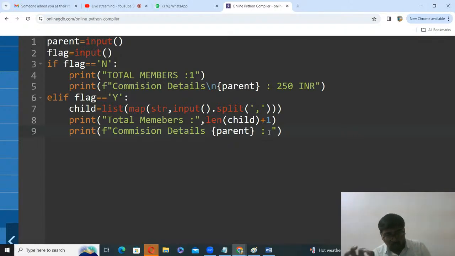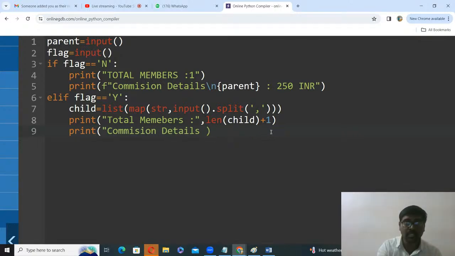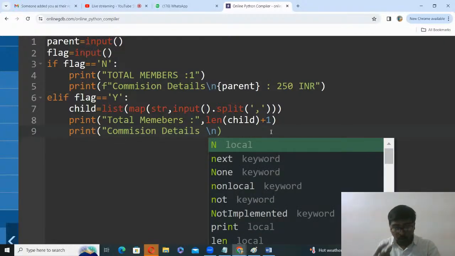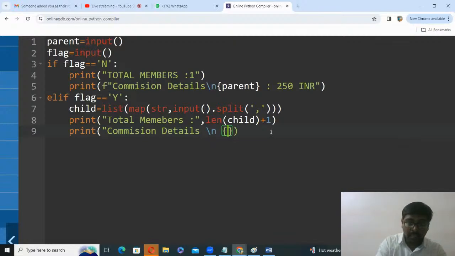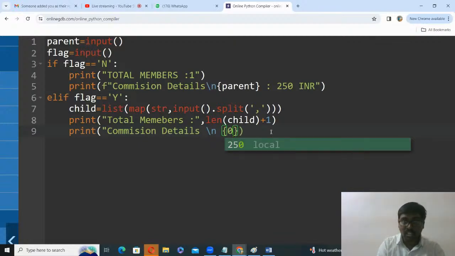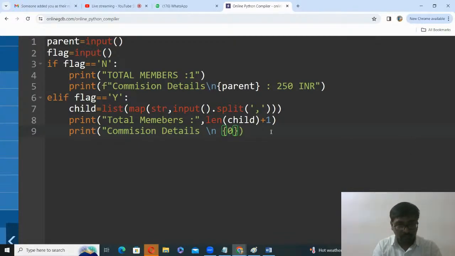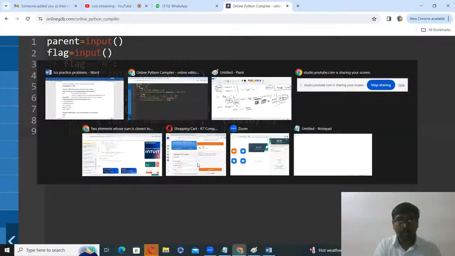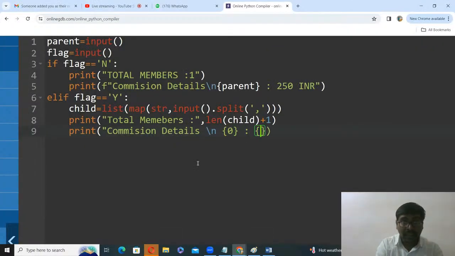Amit has one, so both are same, don't confuse. If you want, I convert. So commission details slash n, to move to the next line, some index 0, here they given colon index number 1, string complete dot format.